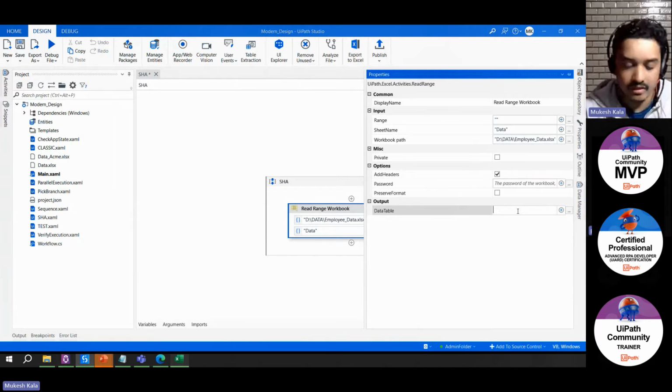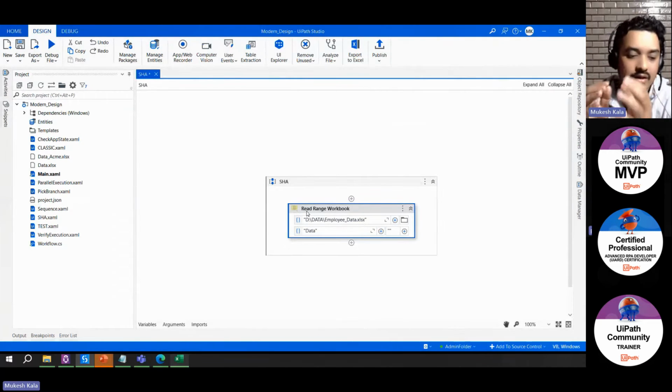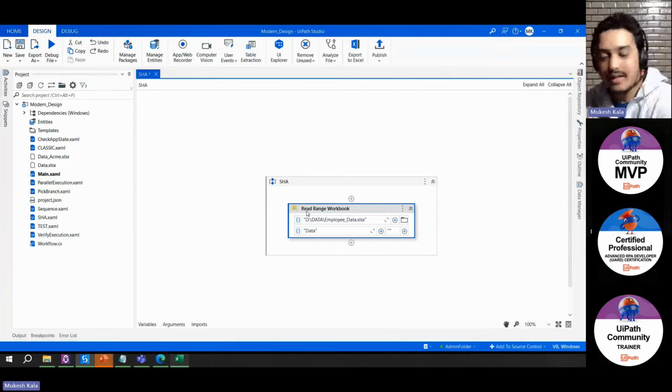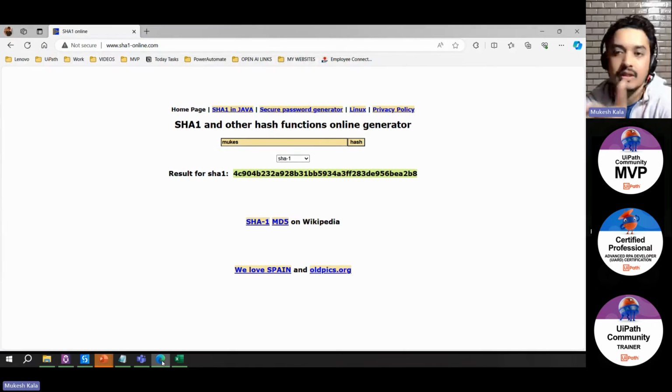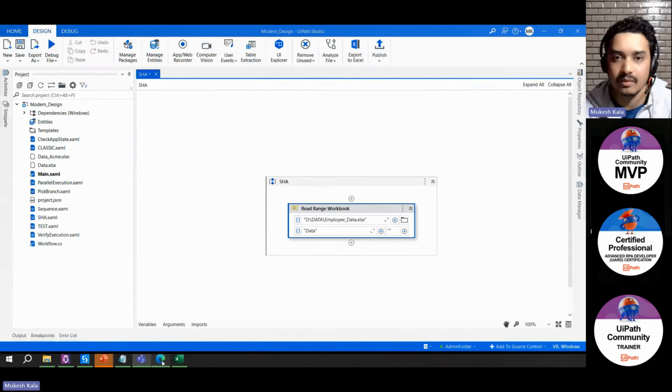So I'll go here and I'll store this data into some variable. I hope you guys understand a little bit of programming because I want to pass the data from one block to another block. So I'm storing it into some variables: string, integer, decimal, boolean. Exactly the same concept. All of that is available here as well. Once you have read the data, what we have to do is go to this website and do something, right?